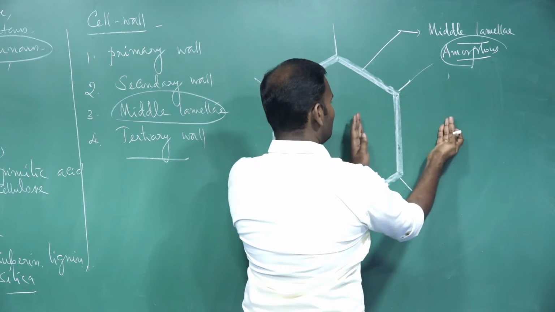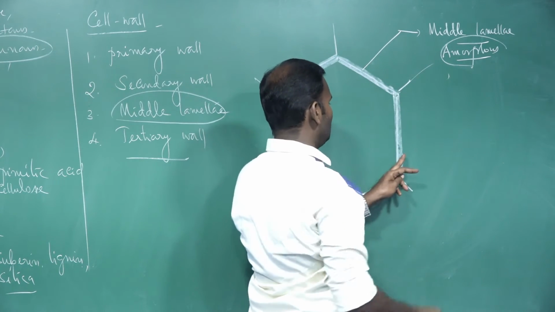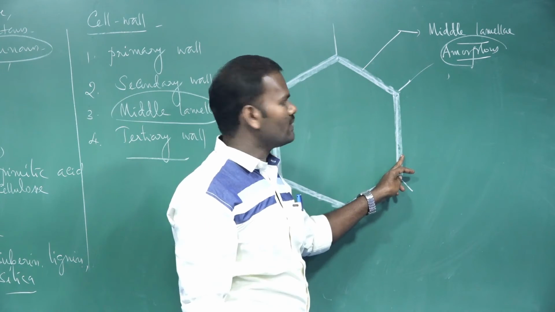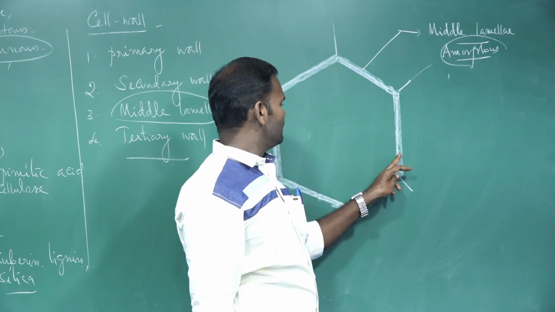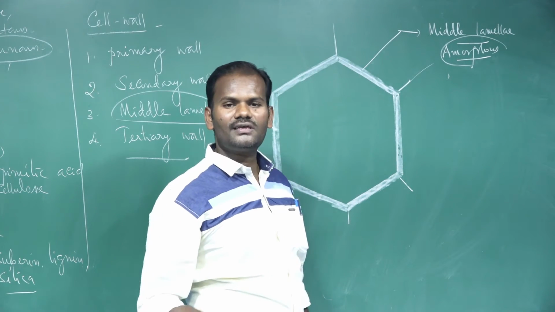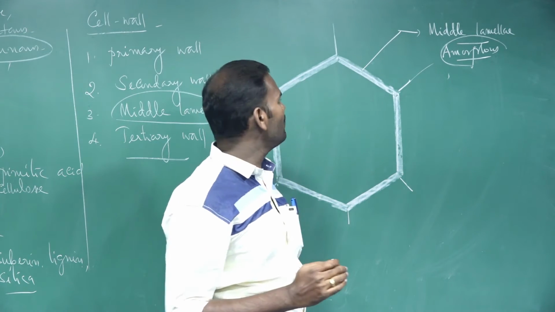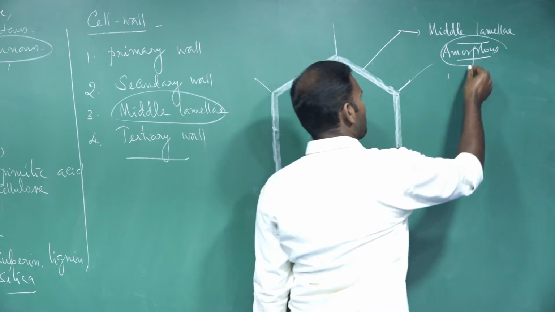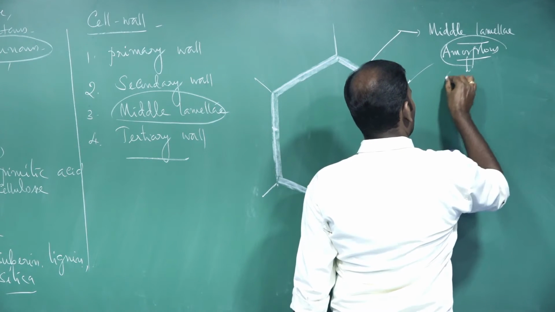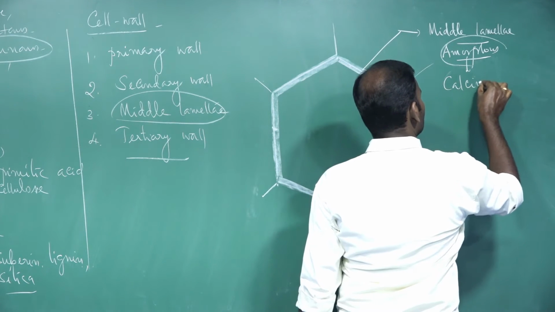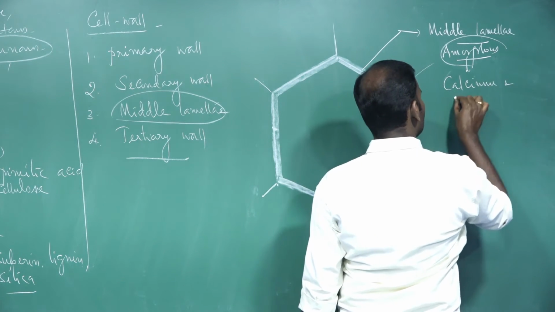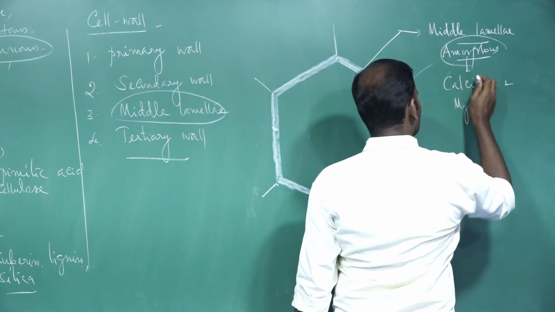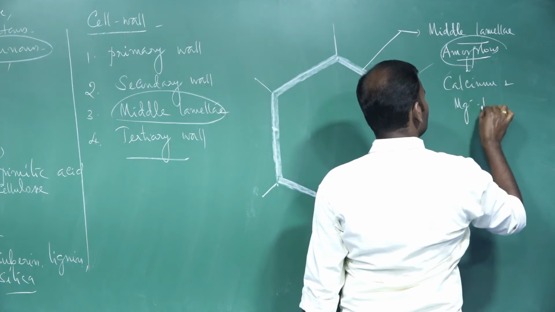The cells are joined by a layer, and this is called the middle lamellae. The middle lamellae is composed of calcium pectate and magnesium pectate.